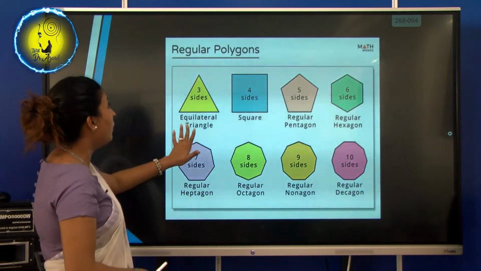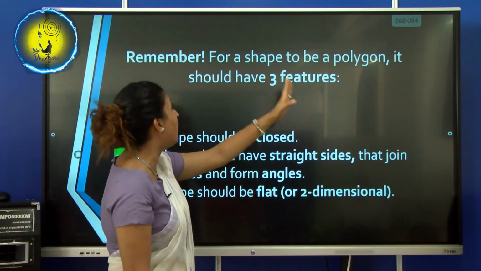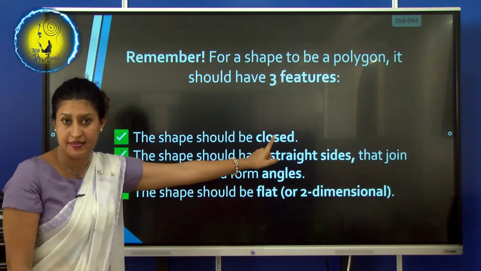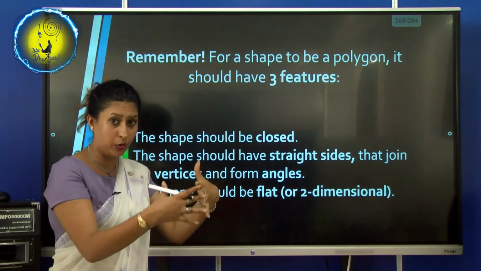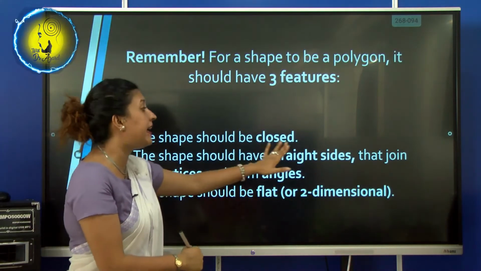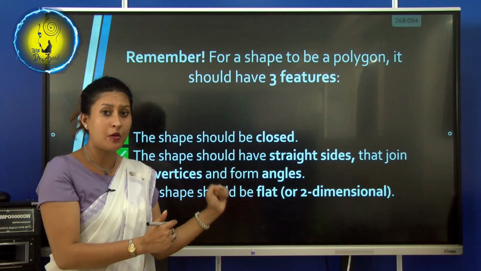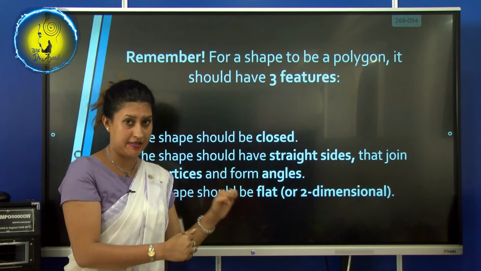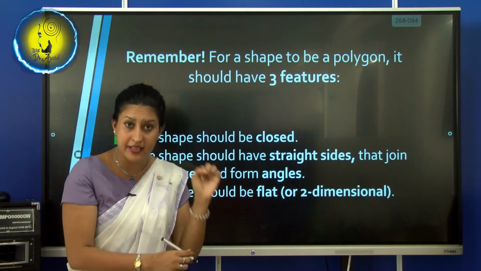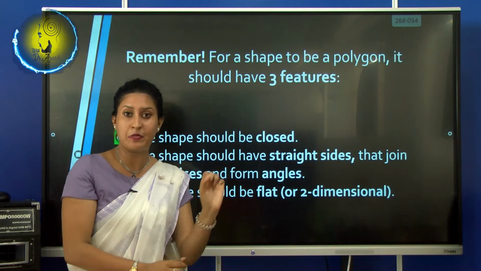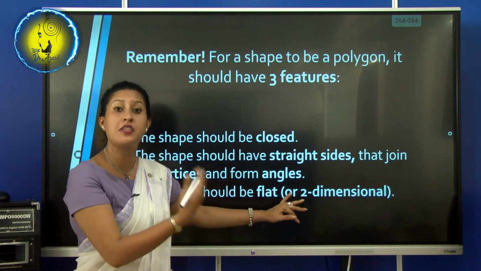Okay, now remember, for a shape to be a polygon, it should have 3 features. The main points. The shape should be closed. I told you it should be closed. The shape should have straight sides that join at vertices. What are vertices? Vertices are corners. Vertices means corners. It's the plural form of vertex. Vertex means a corner, and corners we can define as vertices. The shape should be flat. You know, it should be 2D.